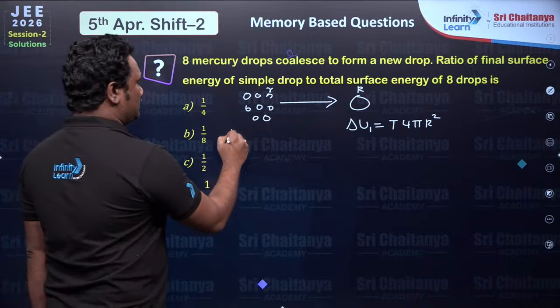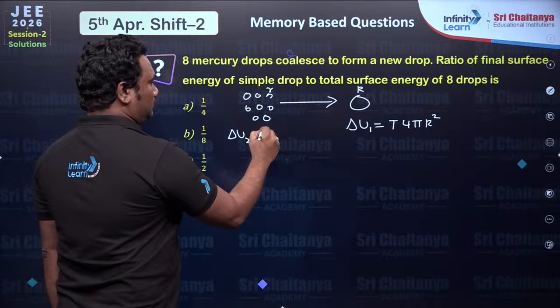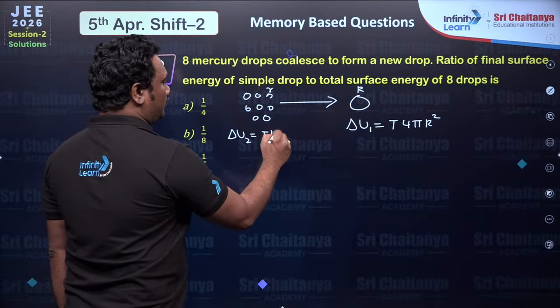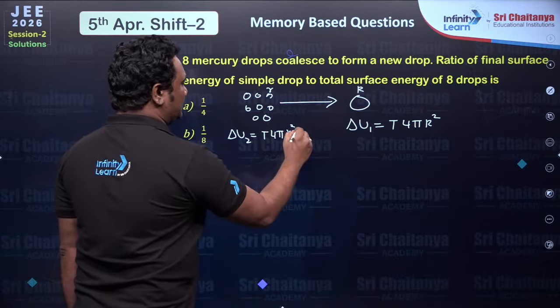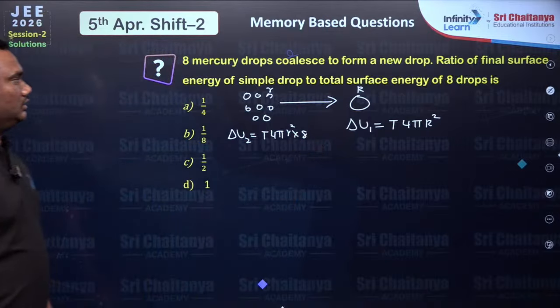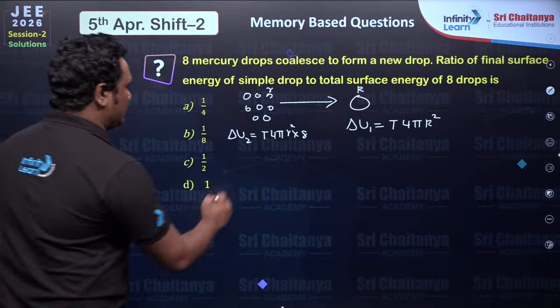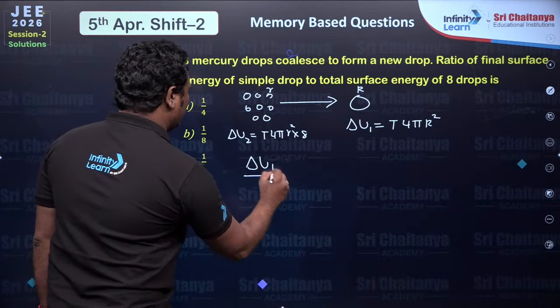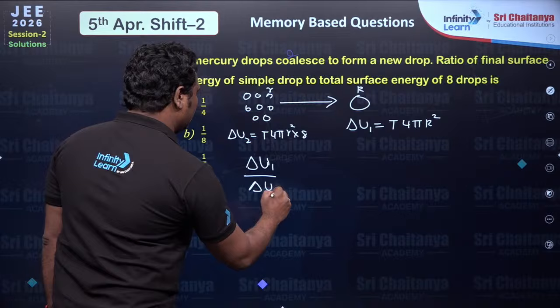The smaller ones, T into 4 pi small r square, and these are total 8. Each one will have T into 4 pi r square. So this ratio is being asked, delta U1 divided by delta U2.